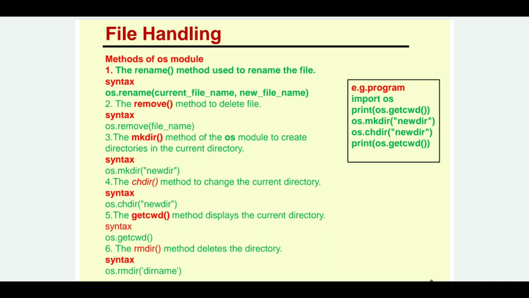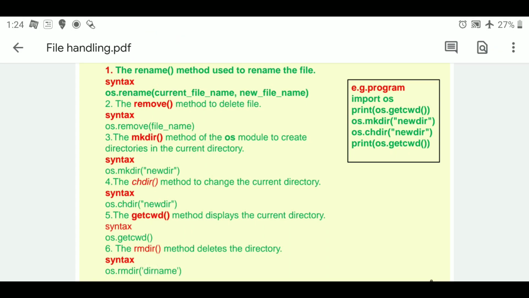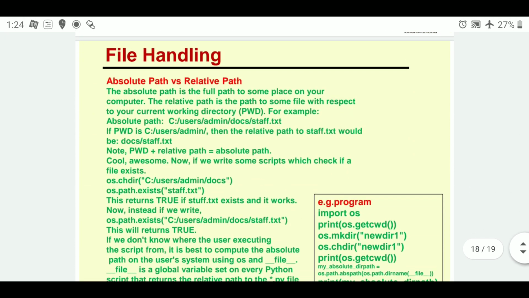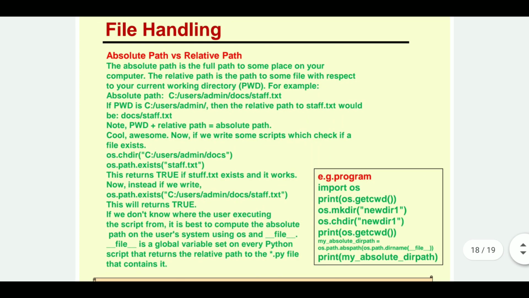Over here the syntax is os.rmdir with the argument as the directory name. So this directory will be removed. Next we come to the absolute path versus the relative path. Absolute path basically means if you want to go to a particular file, the full path to that file will be specified as the absolute path.